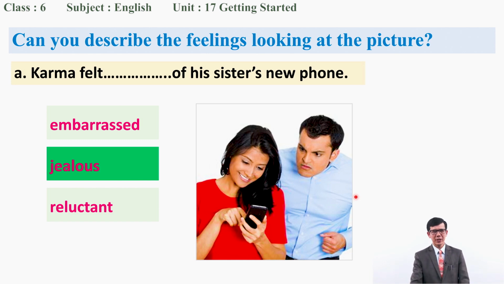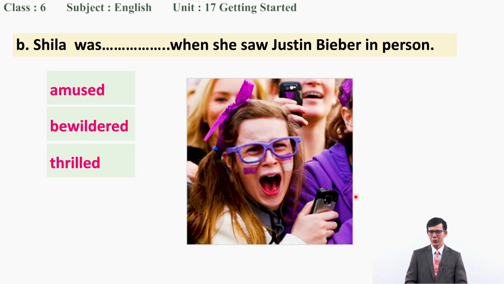Right, so let's have a look at the second one. What do you see there? Sheila was... when she saw Justin Bieber in person. Okay, face to face. So, how did Sheila feel? Is she amused? Is she bewildered or thrilled? So you look at this picture and tell me how Sheila felt when she met Justin Bieber in person. Okay, what is your guess?